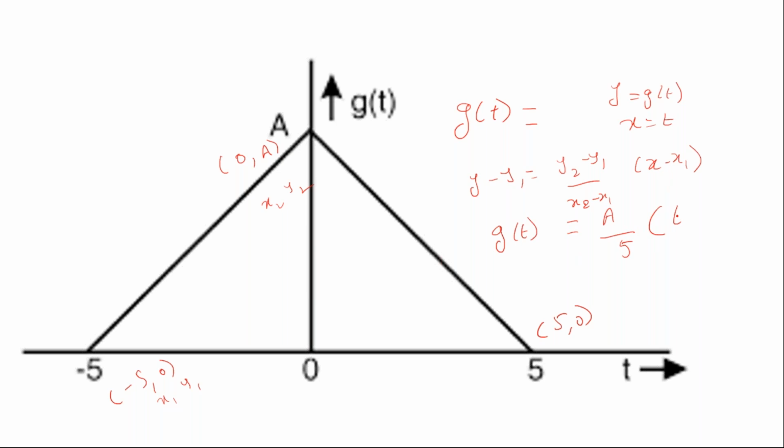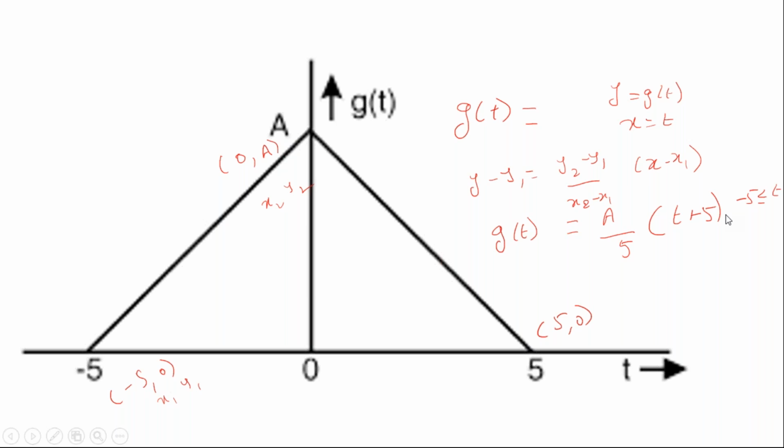Now x is t, x minus x1, where x1 is minus 5, minus of minus becomes plus. So you will get t plus 5. So this is existing from minus 5 less than t less than 0.